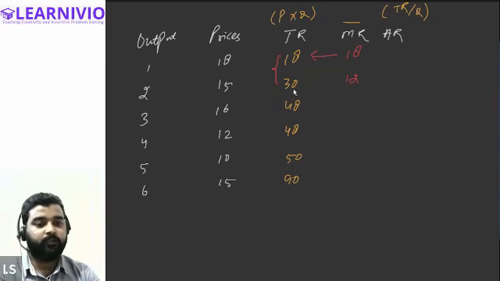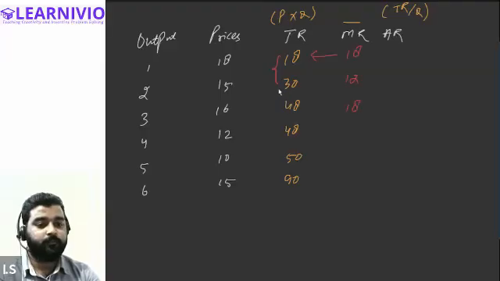Again, total revenue increases by how much? 18, correct. So 18 is the marginal revenue. Similarly, at the fourth unit, it was 48 at the third unit and it remains 48 at the fourth unit as well. So there is no addition in the total revenue, therefore the marginal revenue will be 0.